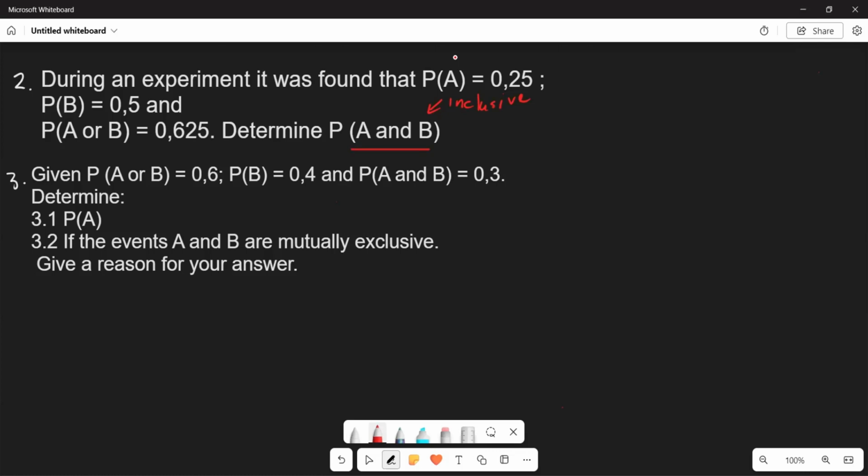So you are going to make use of the mutually inclusive formula.